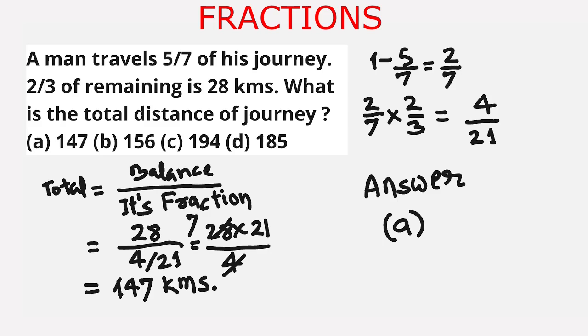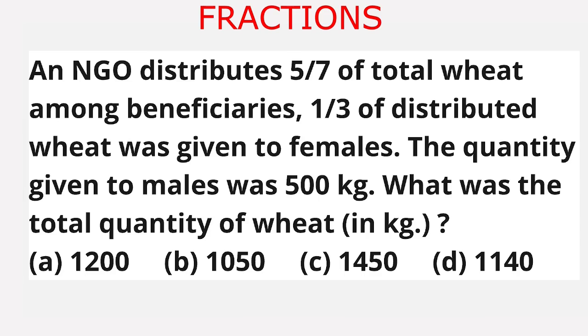I hope you have understood the method of solving such type of questions. We go to the next question. Our question is, an NGO distributes 5/7 of total wheat among beneficiaries. 1/3 of the distributed wheat was given to females.